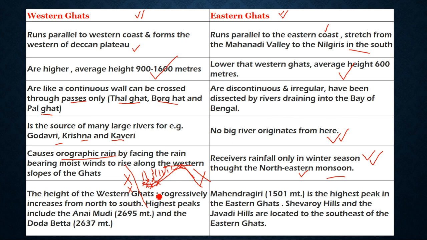chapter. The height of the Western Ghats progressively increases from north to south. Highest peaks include Anemudi at 2695 meters and Doddabetta. Whereas here the highest peak is just at 1501 meters, that is Mahendragiri. Remember this for MCQs. Here it is Anemudi and here it is Mahendragiri.